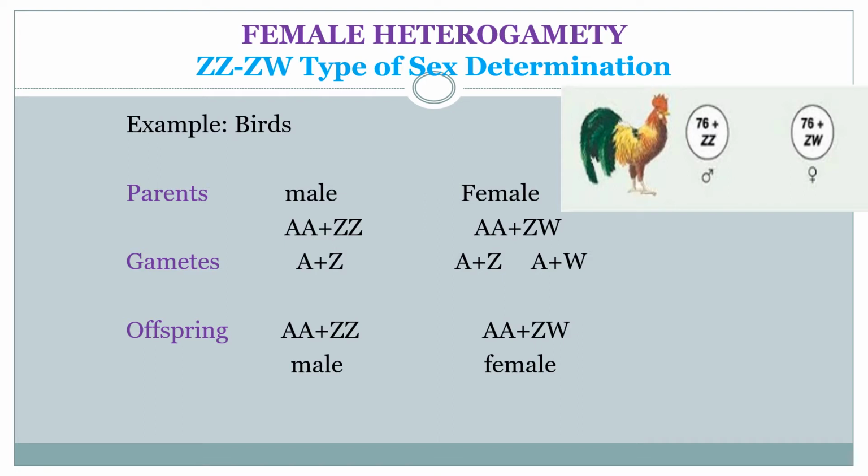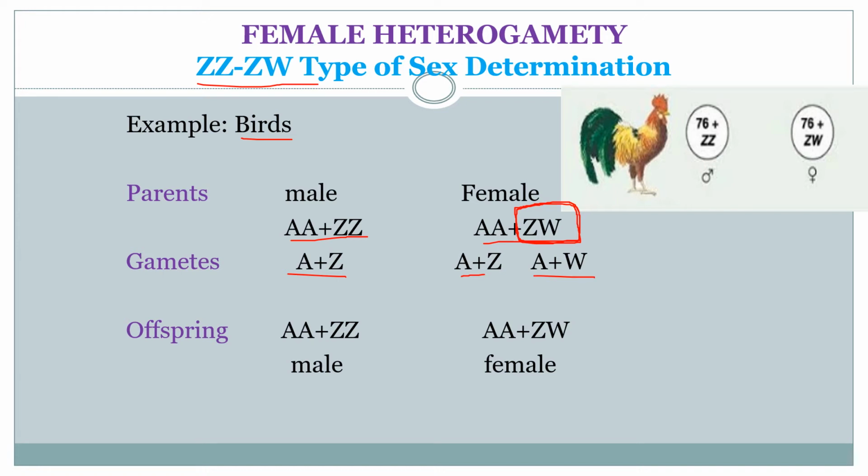Next, let's move further to female heterogamety. The first type in female heterogamety is ZZ-ZW type of sex determination, and the example for this is birds. Here the parents are AA plus ZZ in the male, and in the female it is AA plus ZW. Here, since it is female heterogamety, females produce two different kinds of gametes, that is Z gamete and W gamete. So see here, for the gametes: A plus Z, A plus Z, and A plus W.